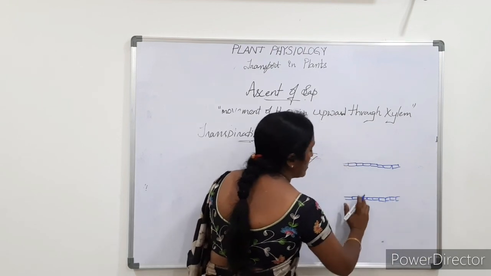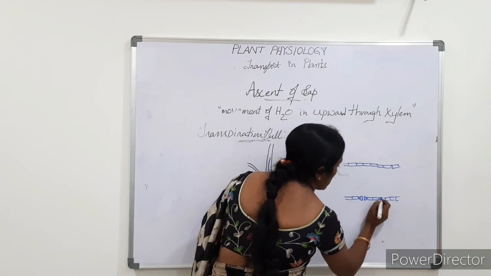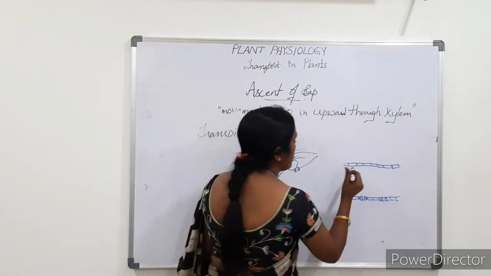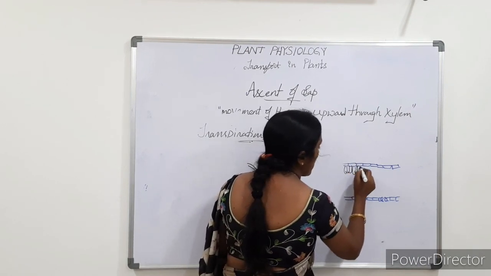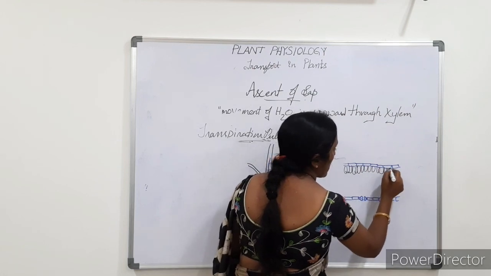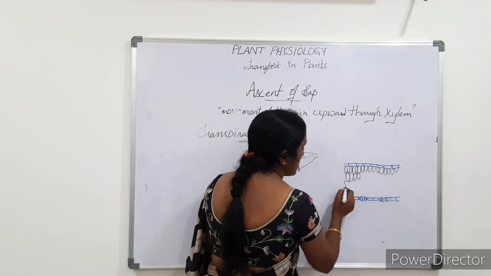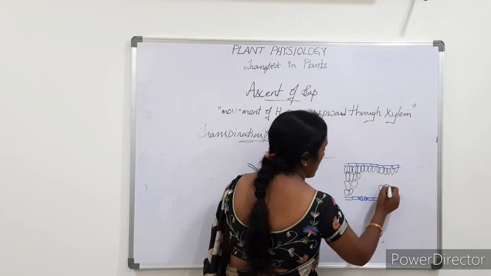And this is the lower epidermis, which has stomatal aperture. And then here we find the palisade tissue, which is compactly arranged palisade parenchyma, and then loosely arranged spongy parenchyma.